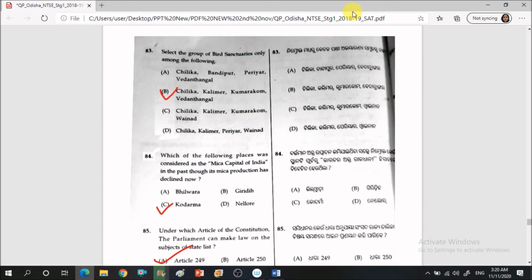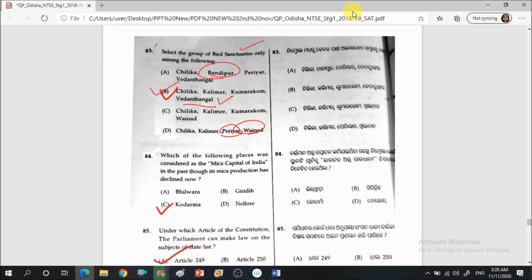Select the group of bird sanctuaries only among the following. So which of them are the bird sanctuaries here? The correct answer is B: Chilika, Kalimere, Kumarakom and Vedanthangal. These are the bird sanctuaries. In the other options you can find tiger reserves, wetlands and lakes. Option B is satisfying all the bird sanctuaries.